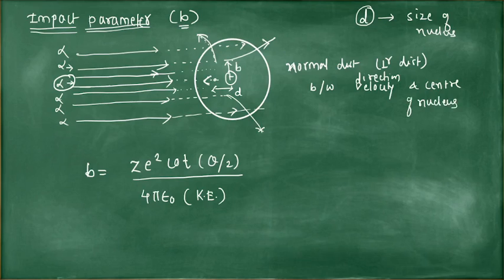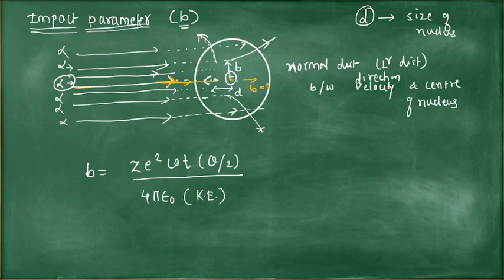Suppose you take this alpha particle, then the direction of velocity is like this. So it is passing through the center. The direction of velocity is passing through the center of the nucleus. So here B is equal to 0.